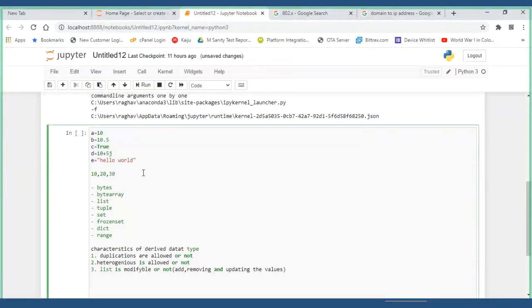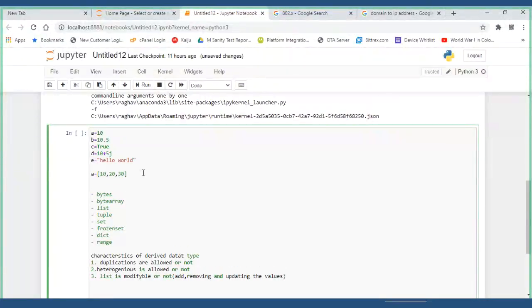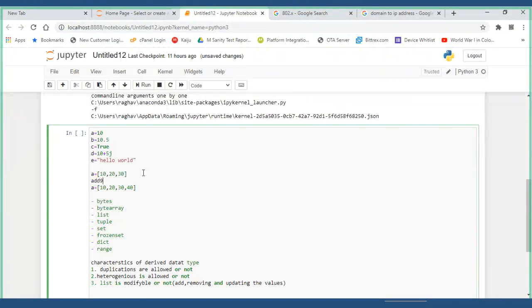Now I want to add 40. Is it allowed or not? Say a is a list or tuple or anything; as of now I am taking a list, 10, 20, 30. I want to add 40 to make it 10, 20, 30, 40.